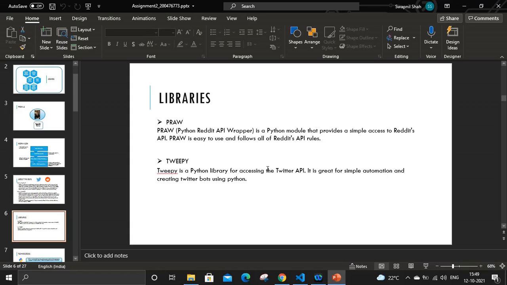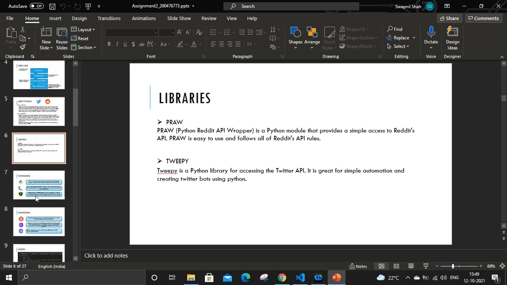The second one is for Twitter. Tweepy is a Python library for accessing the Twitter API. It is a great, simple automation, as we know that Twitter is one of the topmost platforms for Python users. We can perform algorithms and more using Python.